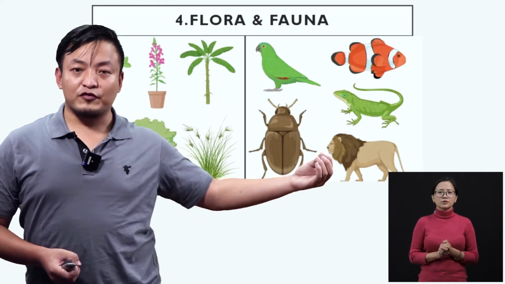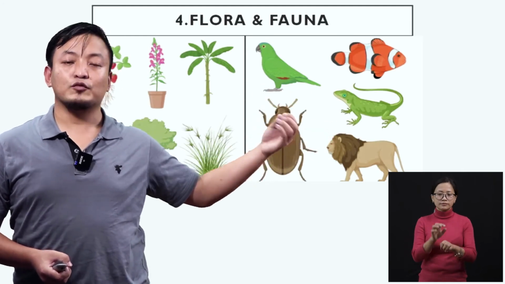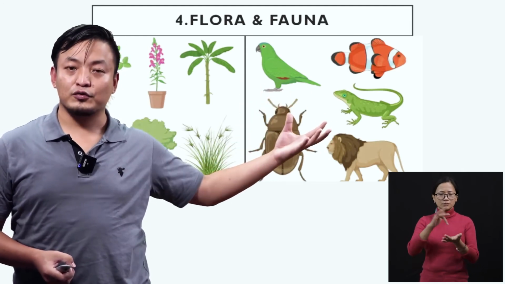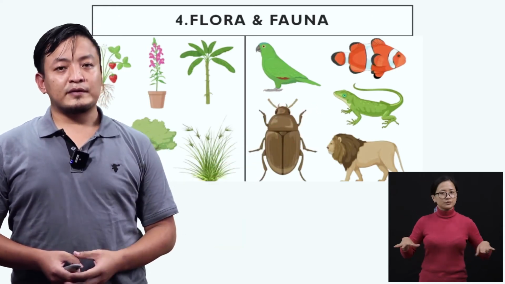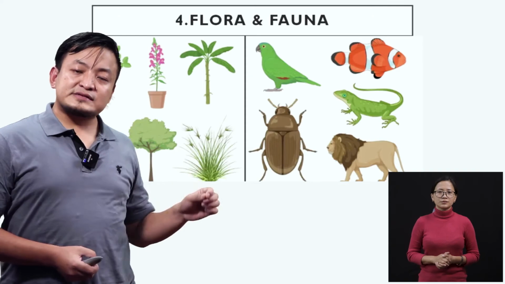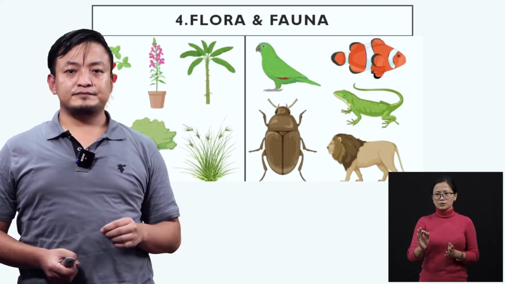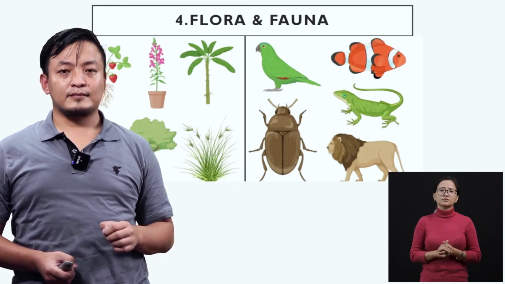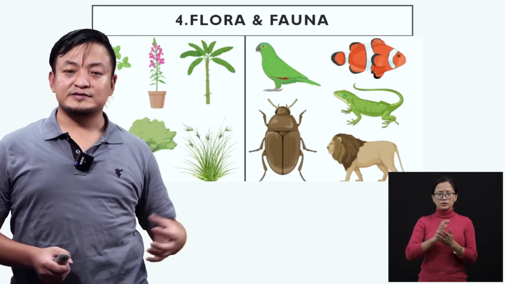Now, when we say fauna, it has to do with animals, where they live, where they grow. So students, plants and animals are very important parts of our life, right? We are dependent on their products.